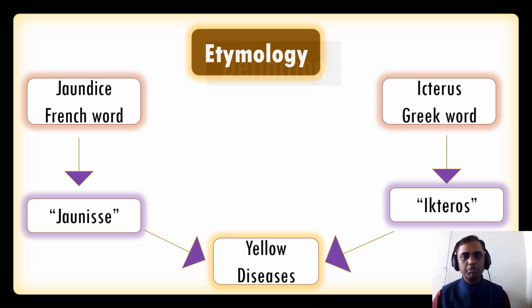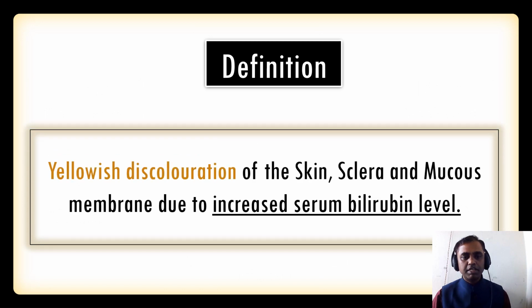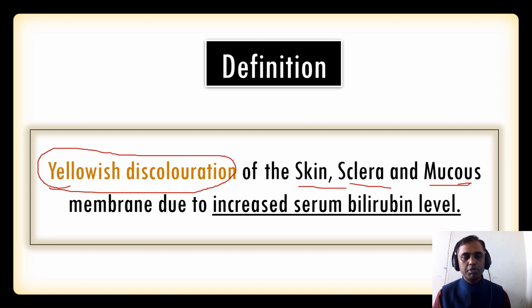Let us study the definition. The definition is very simple: yellowish discoloration of the skin, sclera and mucous membrane due to increased serum bilirubin level. So it is a very easy definition. Yellowish discoloration in the skin, sclera and mucous membrane, and the reason is increased serum bilirubin level.